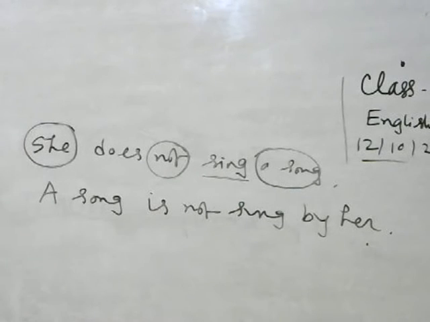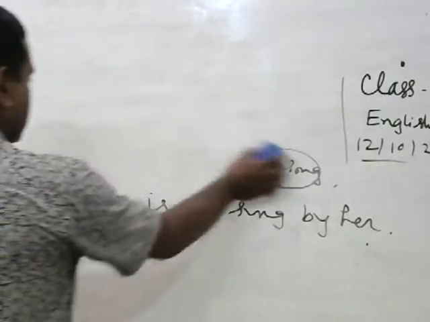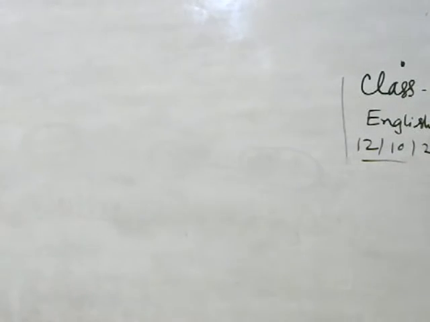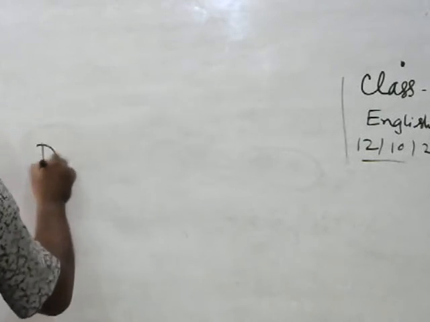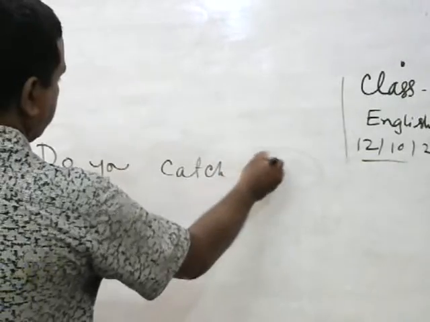My dear students, if the sentence is interrogative, for example, do you catch fish?